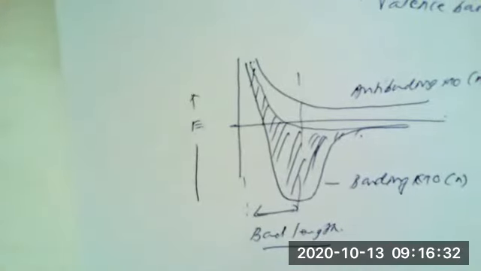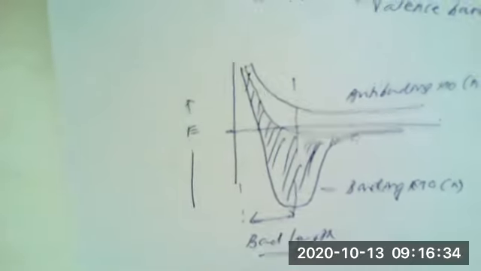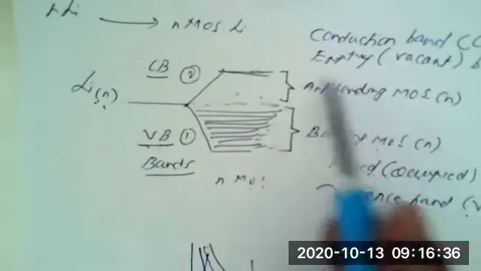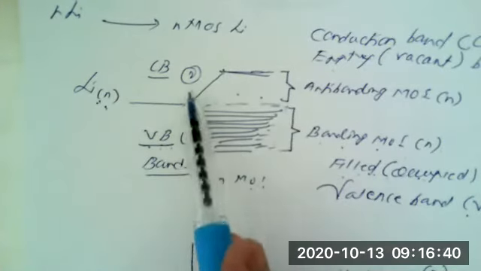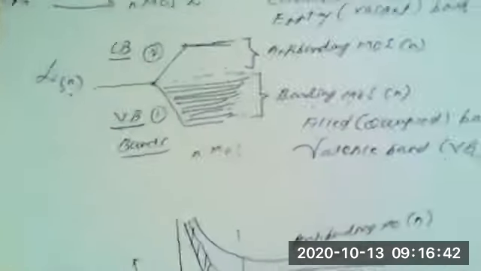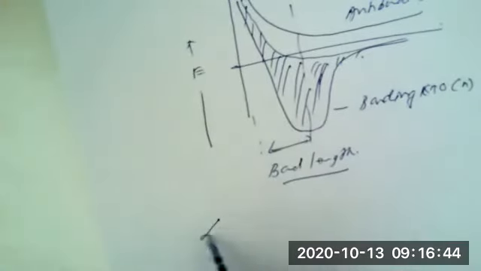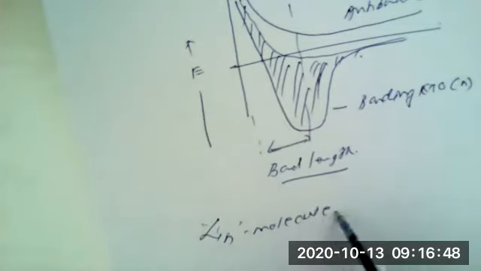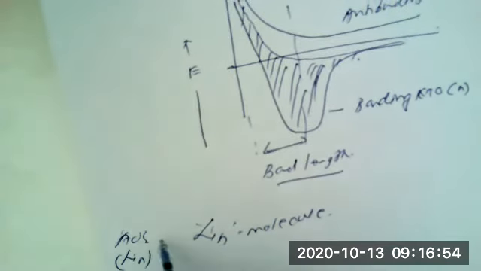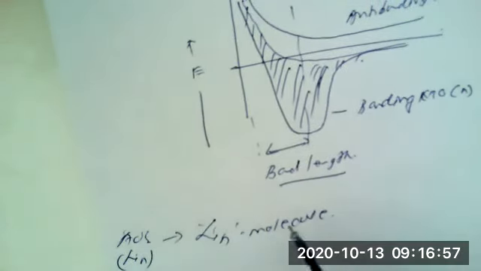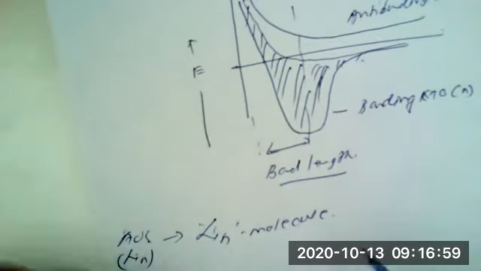Now listen very carefully regarding the better explanation for the formation of the valence band and the conduction band. In the formation of the Li2 molecule, which is on account of the AOs of Li atoms forming the Li2 molecule, the molecular orbitals are more and more close in energy.